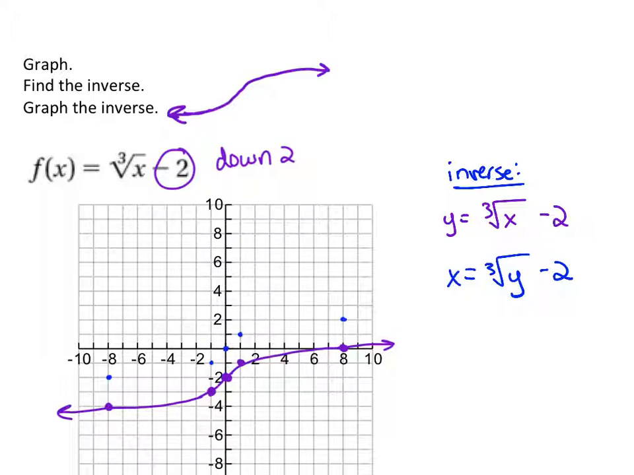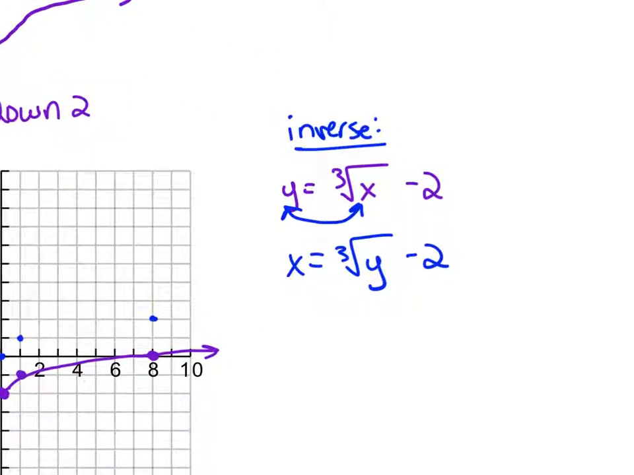All right, so I am switching x and y. To find the inverse, I'm switching x and y. And I see that I've got a cube root. And maybe by now I know, how do I get rid of that cube root? Cube it, right? But can I cube this right away? Why not?